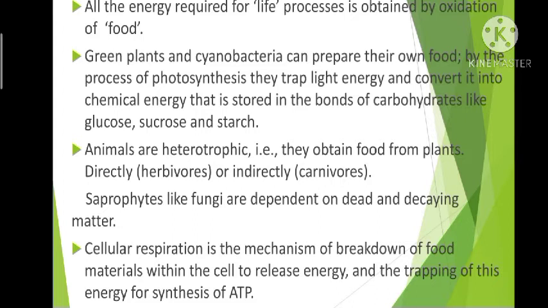Okay, now what about the animals? Animals are heterotrophic in nature because they cannot prepare their own food and they depend on other organisms for their food, isn't it? They obtain the food directly or indirectly from the plant. If it is a herbivorous animal, herbivores means what? Plant eating animals. So these herbivores get the food from the plants directly because they feed on the plants directly.